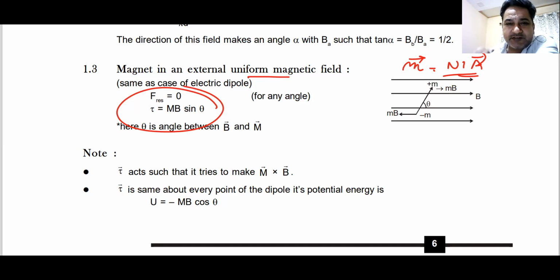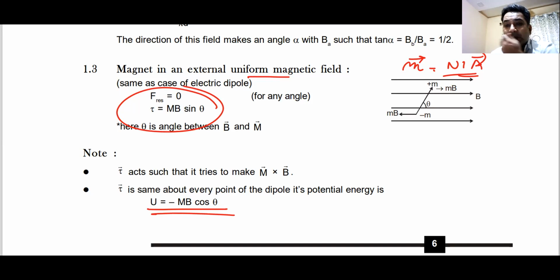In the second case, it is the magnetic dipole moment of the magnet, M into 2L. In the third case, it is the electric dipole moment of the electric dipole, Q into 2L. And electric field there, magnetic field here, everything else remains the same.